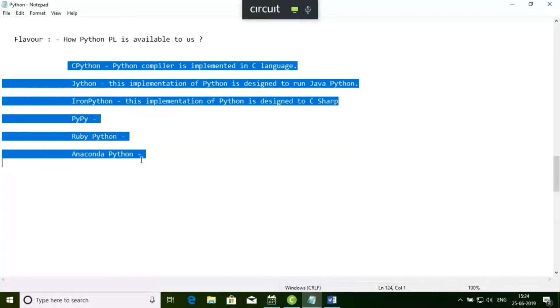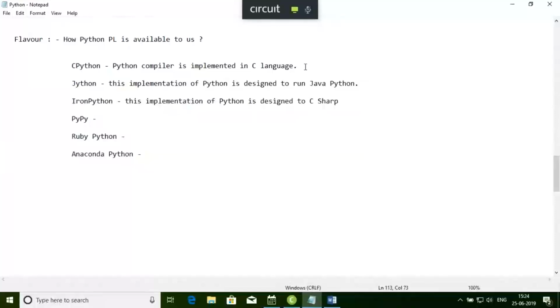Initially we'll discuss CPython. CPython is available at www.python.org. If you go to that URL, you can download CPython from there. Initially we'll show some examples using CPython.